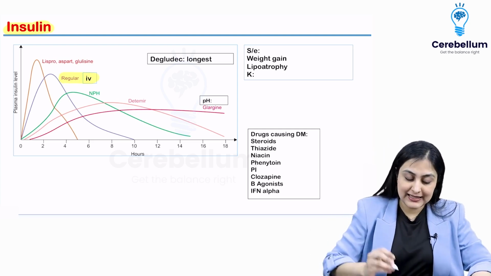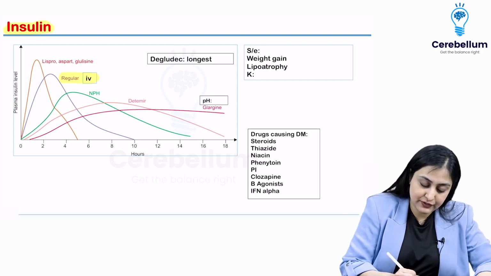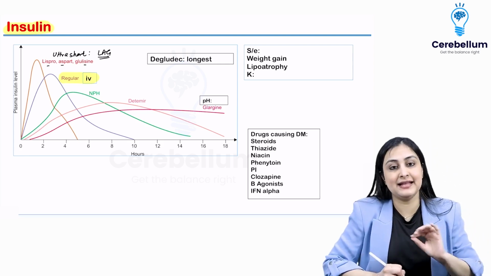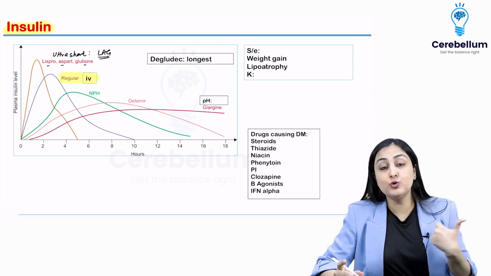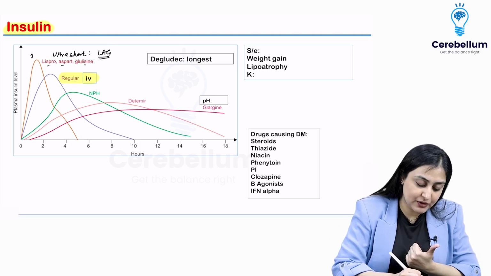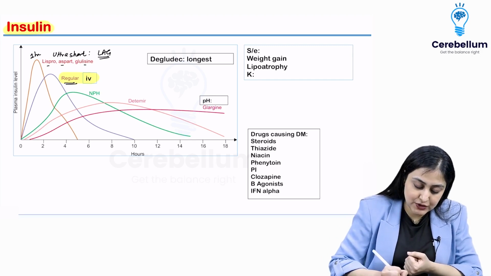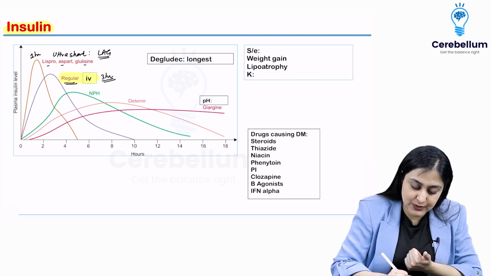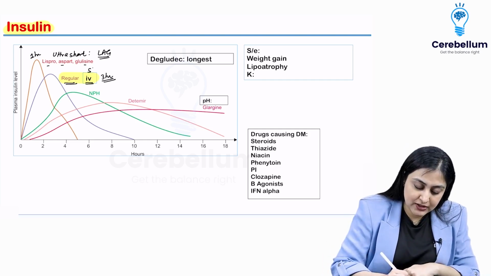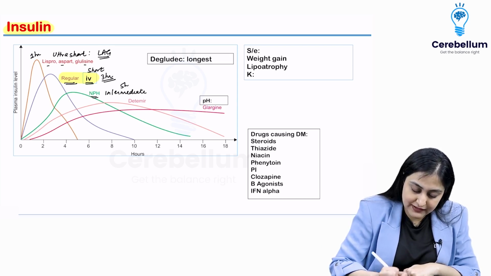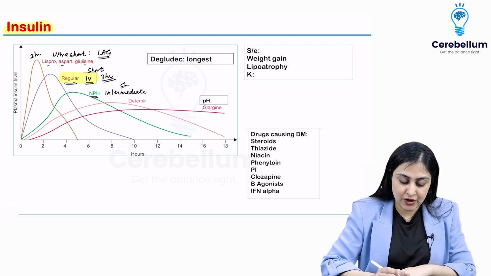That's the route. Then, depending on the half-lives, we have different types. The first one is ultra short. And one more trick is everybody has an S in their name, S for short. So you have Lispro, Aspart, Glulisine, which are your ultra short, which have a peak of around 1 hour. Then you have the regular insulin, which has a peak at around 3 hours. This is the only one which can be given IV. So regular comes under the short acting category. Then you have NPH, which comes under the intermediate category, which has a peak at around 5 to 6 hours.